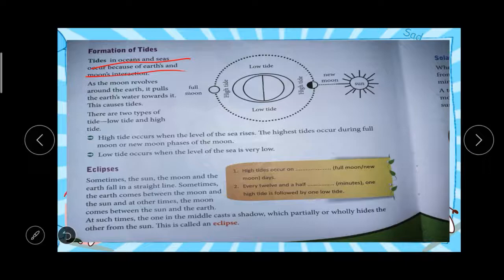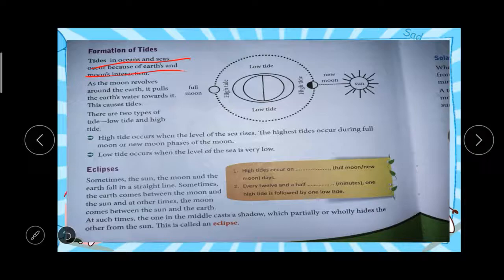The highest tide occurs due to the full moon or new moon phases. Already we have learned the phases of the moon. Due to this new phase of the moon, high tide happens. Low tide happens when the level of the sea is very low. So the interaction between the moon and the earth causes the tides. Do you understand? Yes.